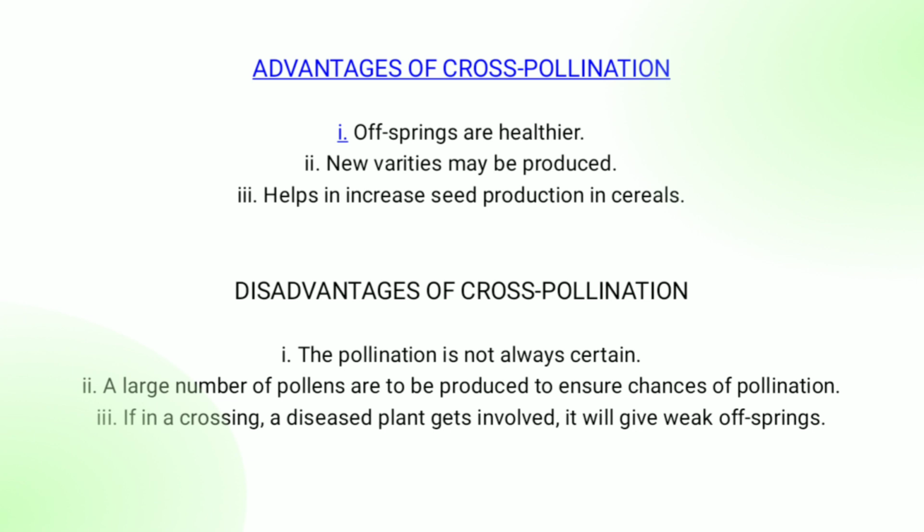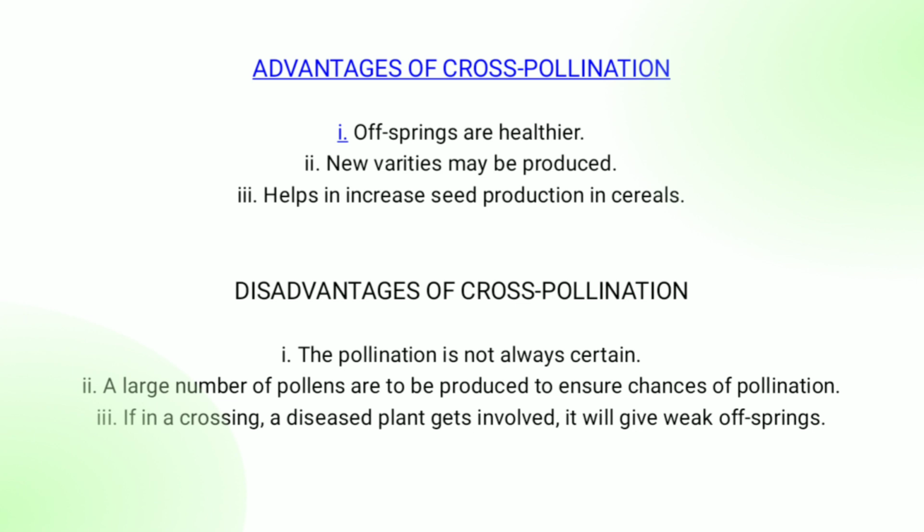Advantages of cross-pollination. There are various advantages of cross-pollination. First, offsprings are healthier. The reason for this is segregation and recombination of genes of the parents. New varieties may be produced due to cross-pollination. It also helps in increasing seed production in cereals.